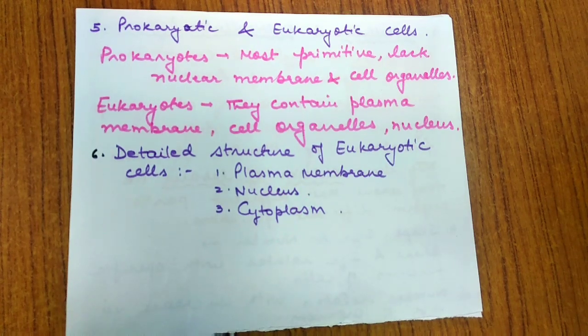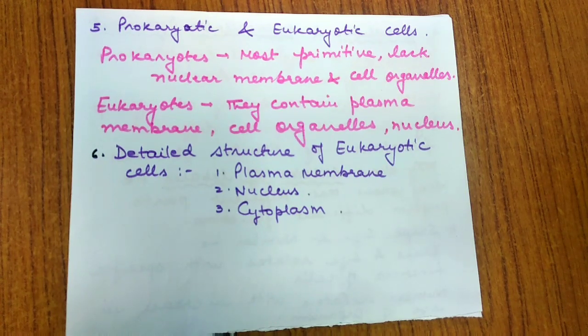When I talk about the plasma membrane, we say that every cell is enclosed from all sides by a covering, and we call that covering the plasma membrane. Sometimes we call it the cell membrane. It is always living, and it is a very, very thin structure which consists of lipid and protein. Now what is the role of this plasma membrane? It allows certain materials to enter or exit, only selected material, and thus it is a selectively permeable membrane.